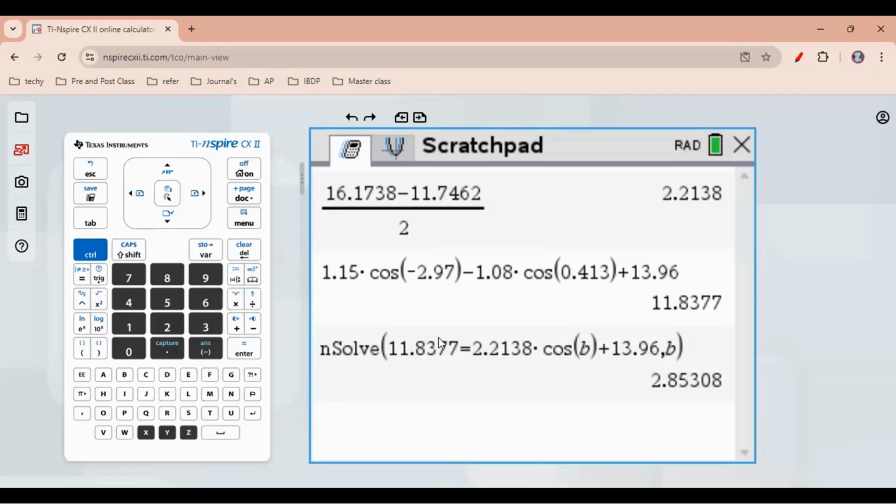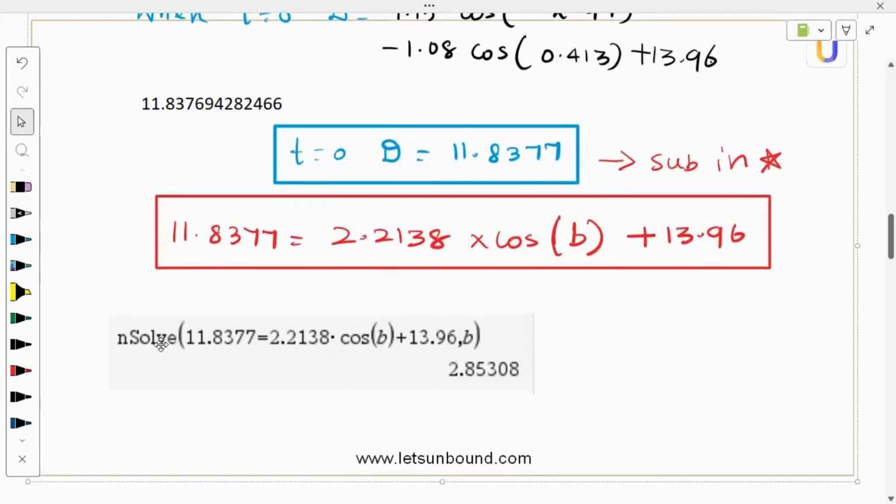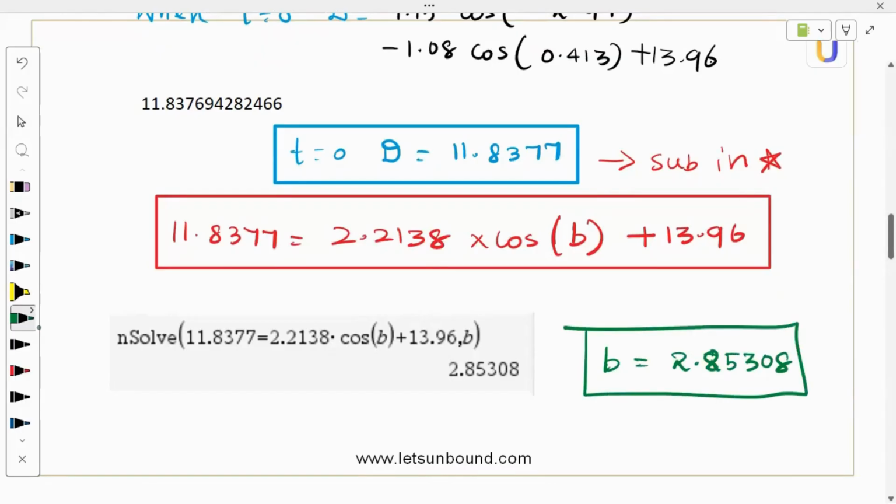Good. So now taking this, and this is nothing but my b value, correct? So that's it. We got b also. So the last unknown is also found. We got b is equal to 2.85308. It's an angle, correct? B is an angle. And I have to include one more thing here, which is negative.